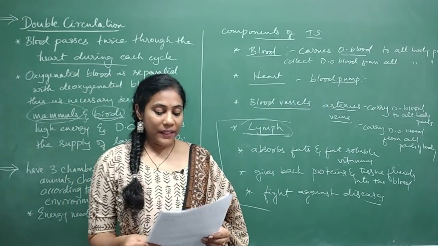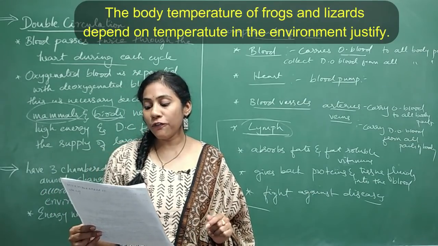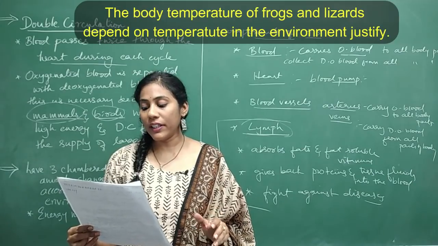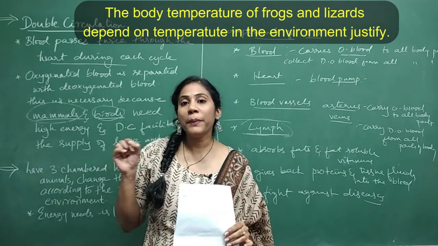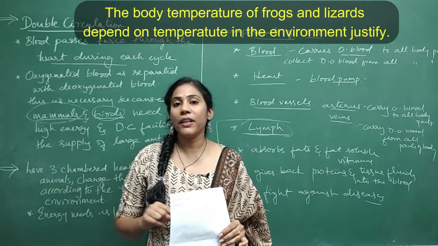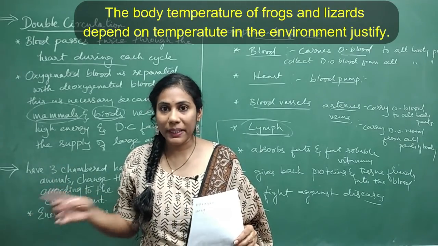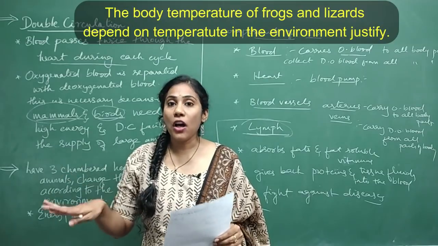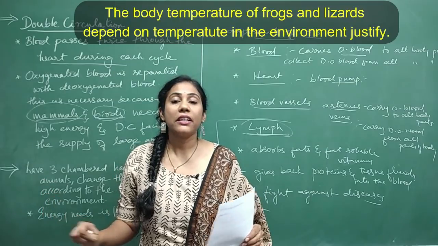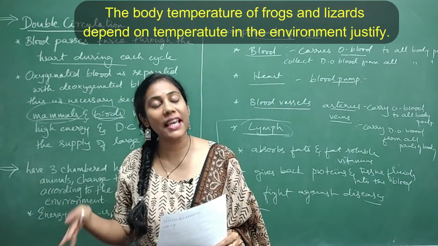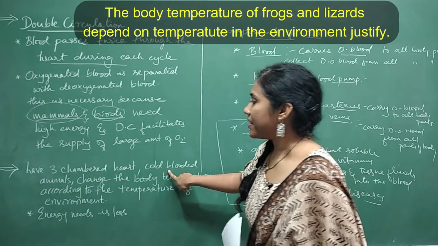Clear? Fine. And coming to the next question, the body temperature of frogs and lizards depends on temperature in the environment. Justify. Okay. See, humans or mammals and birds' body temperature is always constant. It will not change according to the environment, isn't it? But in case of frogs and lizards, that is in reptiles, the body temperature is not constant. The temperature changes according to the environment. It is because, see, here I have written the answer.